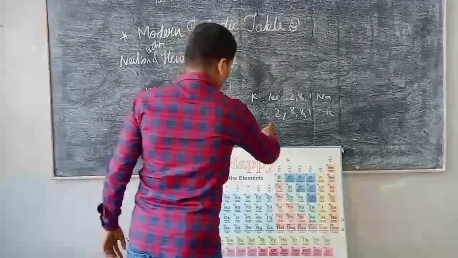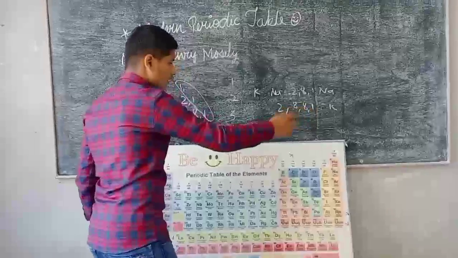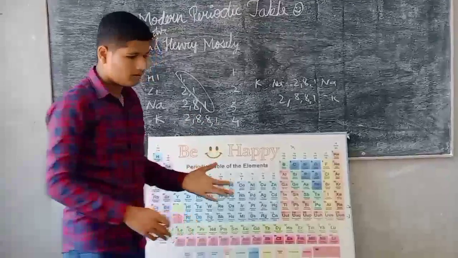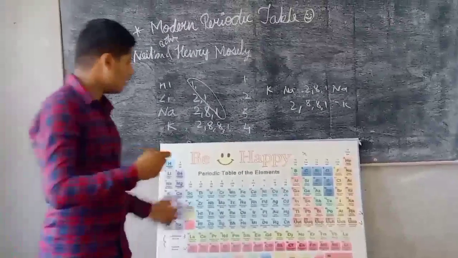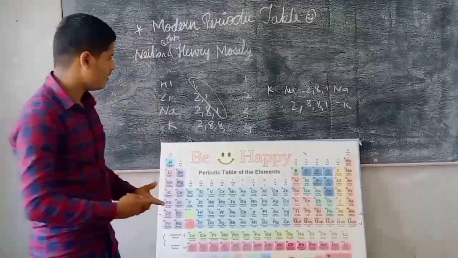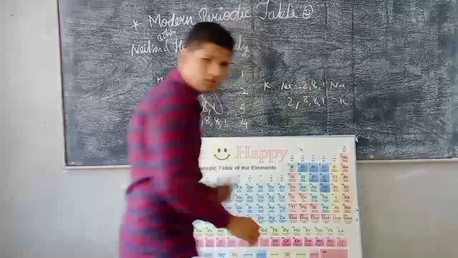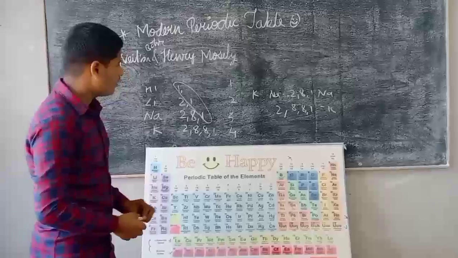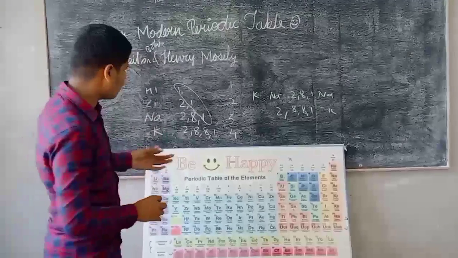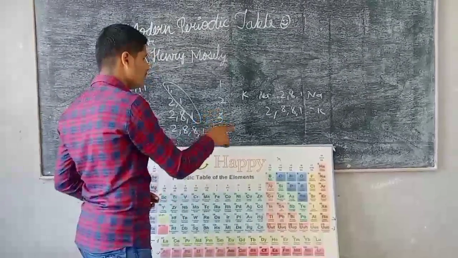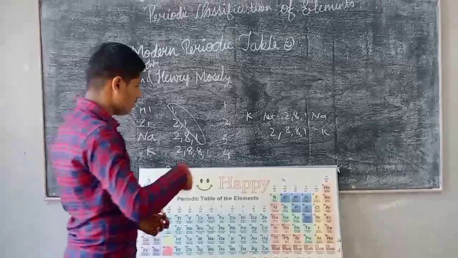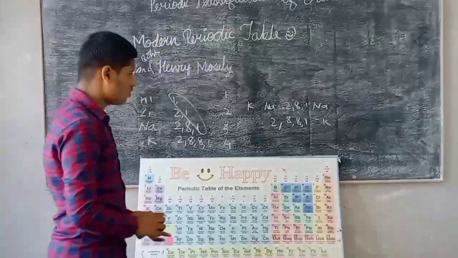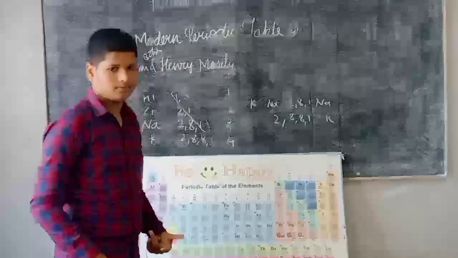So the power of the nucleus on the last electron is less, and the potassium element loses one electron to attain its stability. And sodium is also reactive, but it has only three orbits, and its nucleus has more power on its last electron than potassium's nucleus. So it also loses one electron to attain stability.